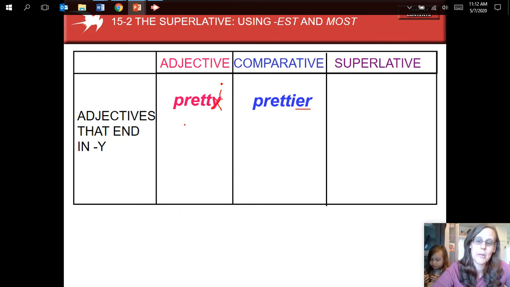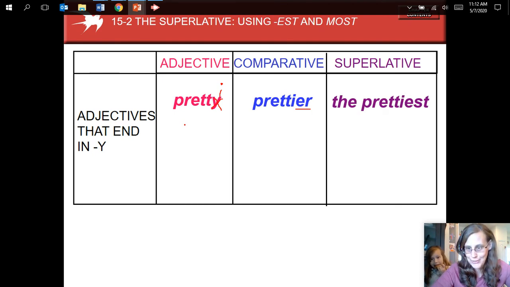What is the superlative form of pretty? It would be the prettiest. Again, we need the in front, always with superlative. When we're comparing more than two things, we need the and EST, and also that special I instead of the Y.